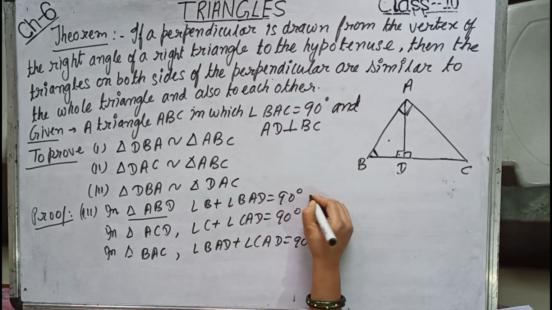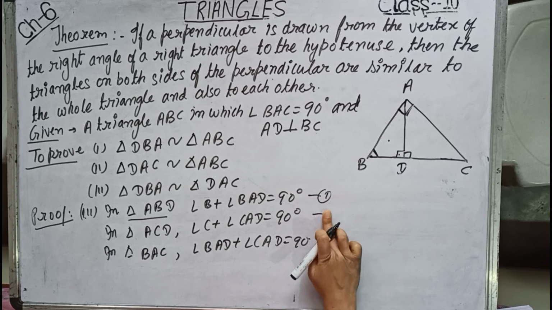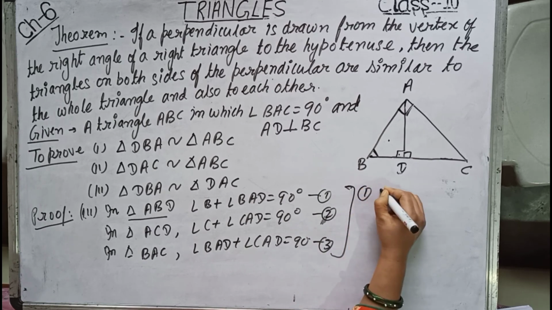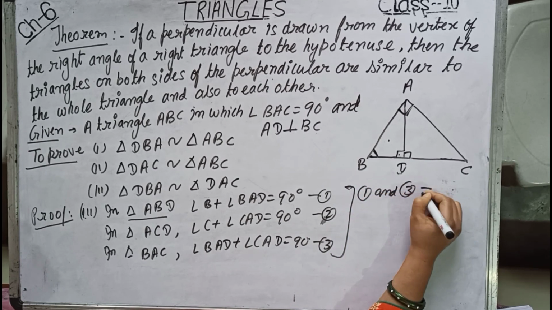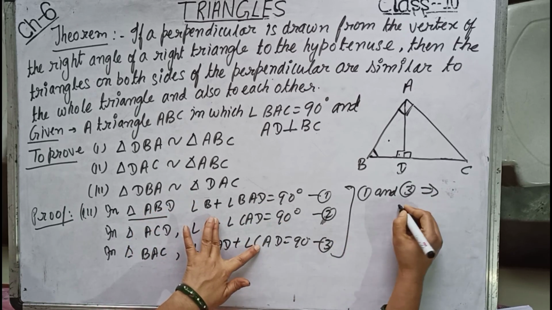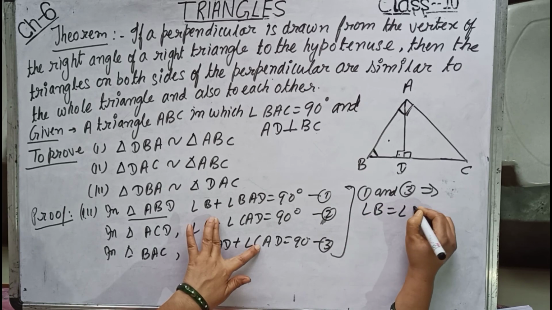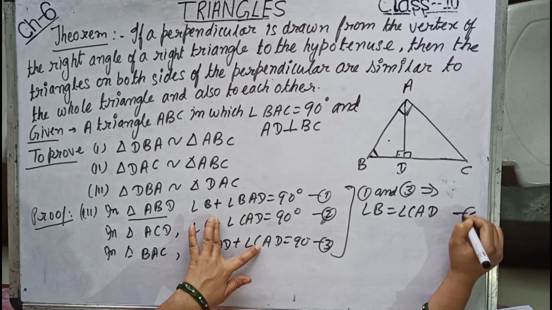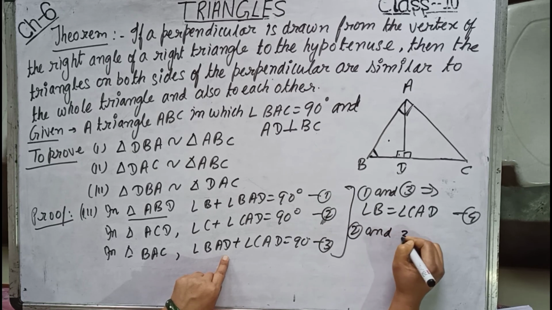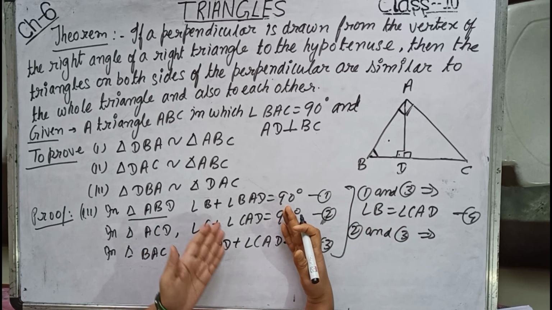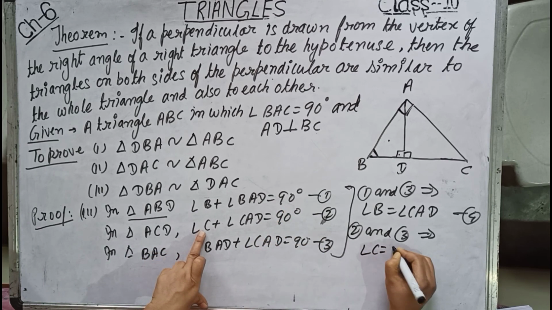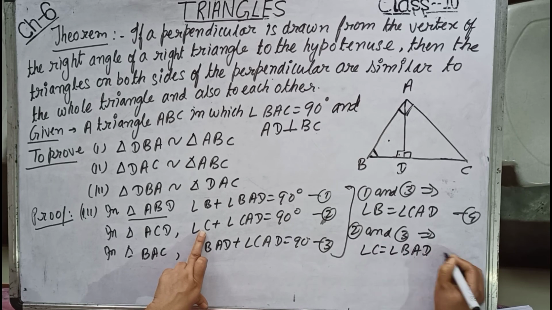Now if I equate 1 and 3 implies, see over here, 1 and 3, BAD will be cancelled and we will be getting angle B equals to angle CAD. Let us make it number 4. And 2 and 3 implies, so if we solve and equate LHS, this angle CAD will be cancelled and we will be getting angle C equals to angle BAD. Let us make it number 5.